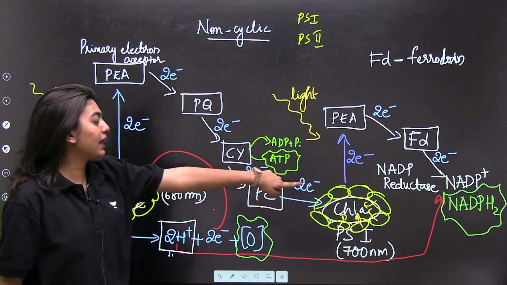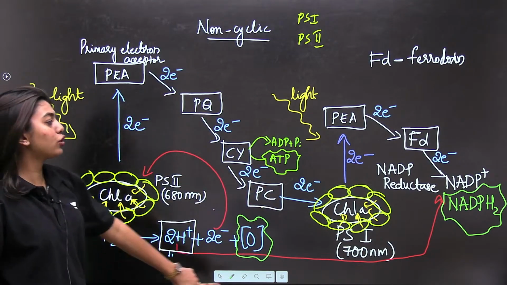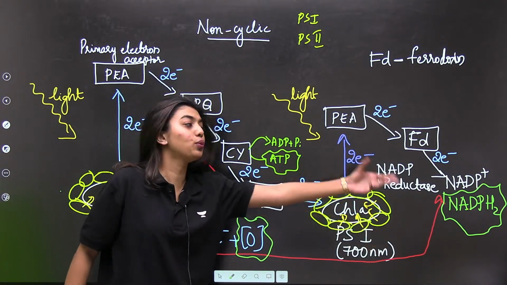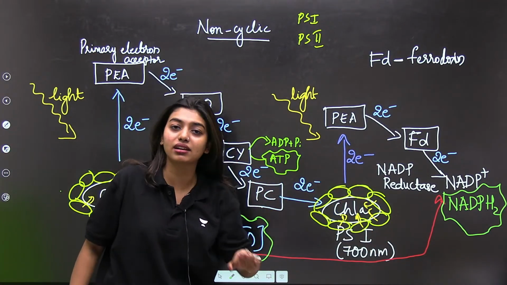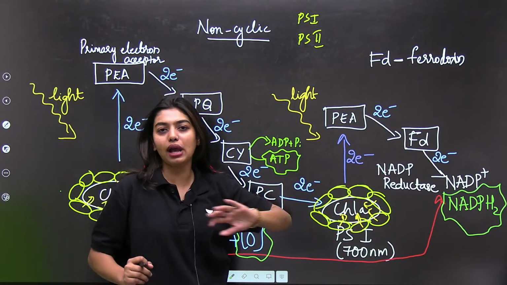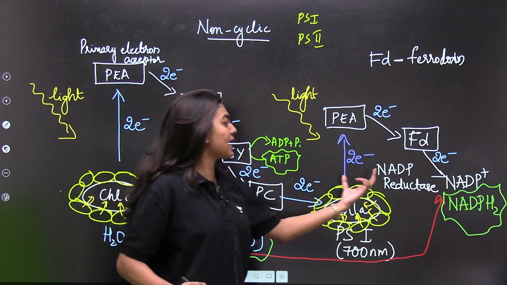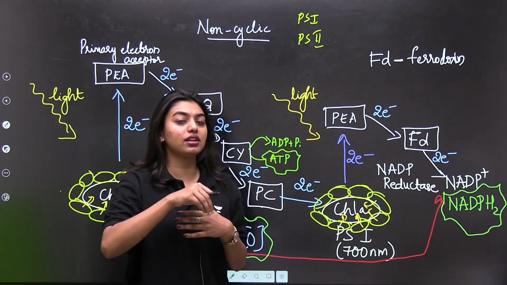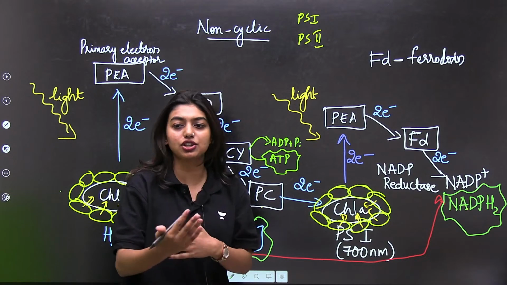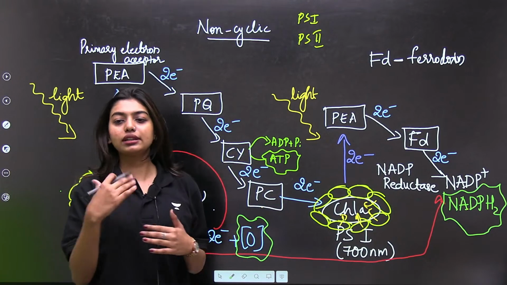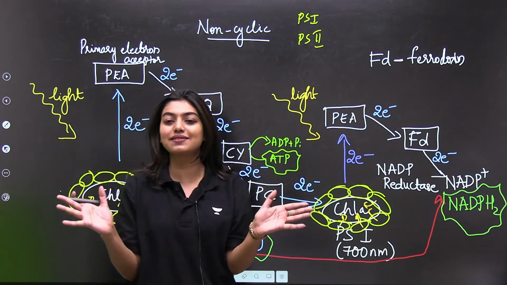See, this H plus proton goes there to NADP and converts it to NADPH2 with the help of NADP reductase. Only if NADP reductase is there, this whole thing is going to happen. Do not get confused, because NADP reductase is the enzyme. An enzyme does not take part in the reaction, it only speeds up the reaction. That is why photolysis is very much needed.